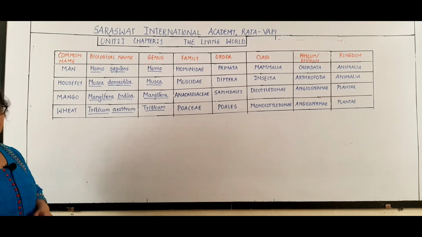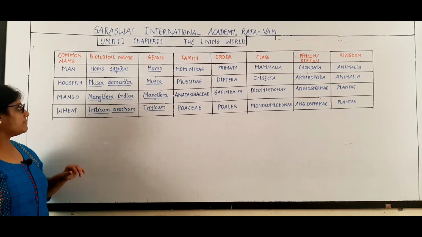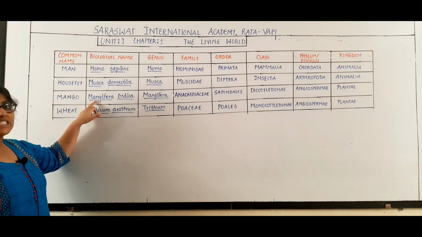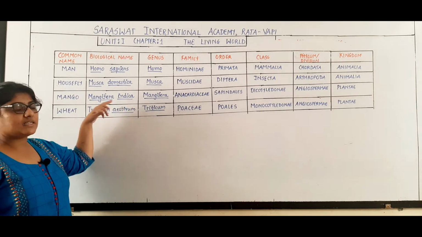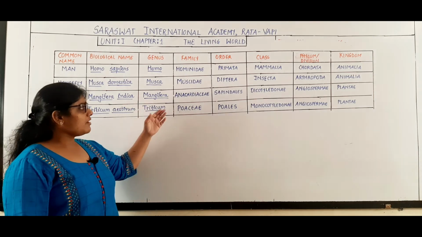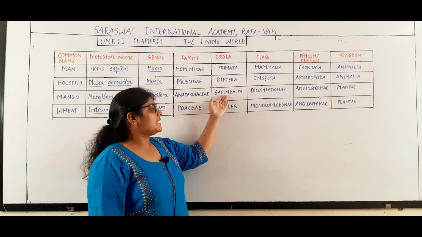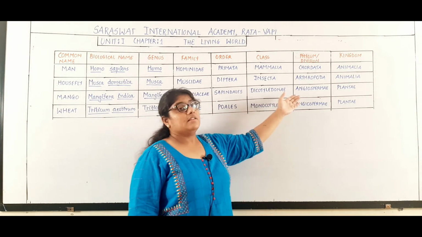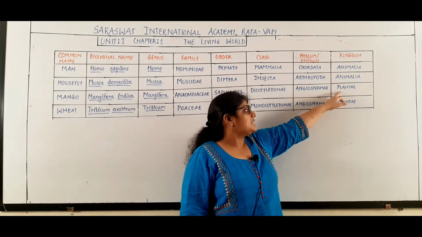Now we will deal with two examples of plants. The first one is mango, that is Mangifera indica. Mangifera indicates what, students? Genus, and indica represents the species. Family is Anacardiaceae, the order is Sapindales, the class is Dicotyledonae, the division is Angiospermae and kingdom is Plantae.